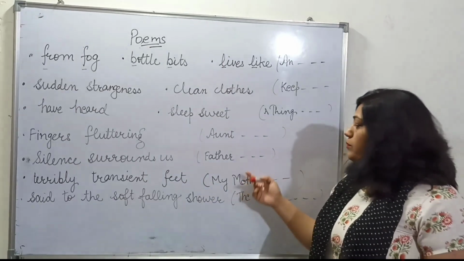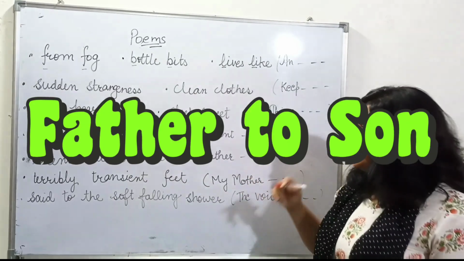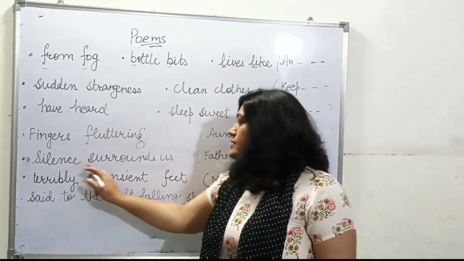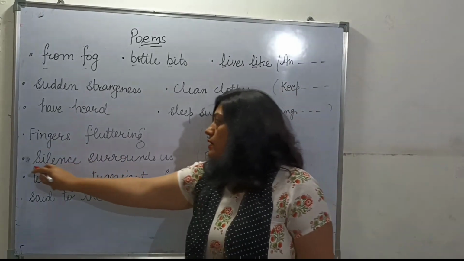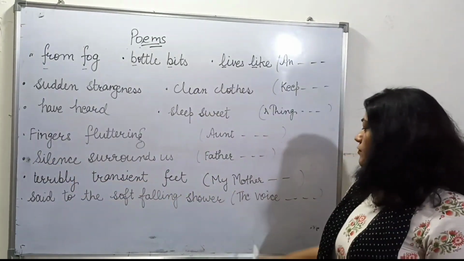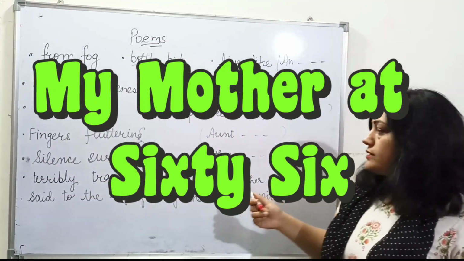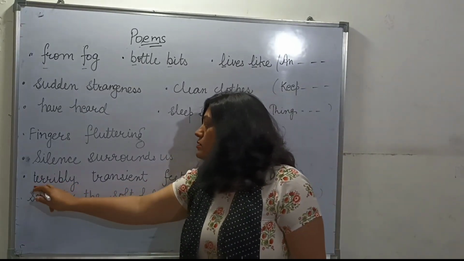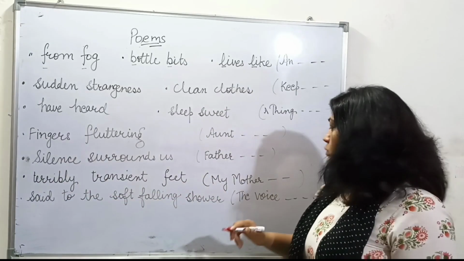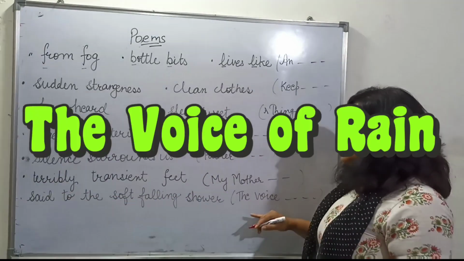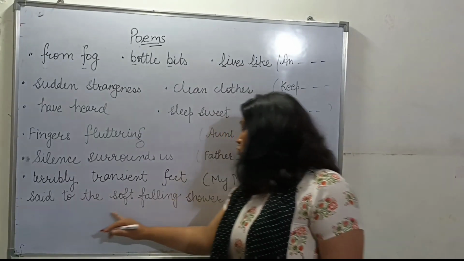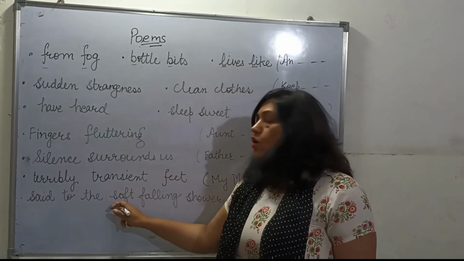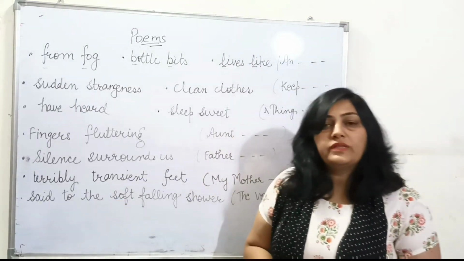Then we have poem Father to Son, grade 11. Their example of alliteration is silence surrounds us, S sound. Then we have My Mother at 66. Example is terribly transient feet, T sound here, consonant sound. Then another example is The Voice of Rain said to the soft falling shower, said soft, S sound. So I hope this is clear.